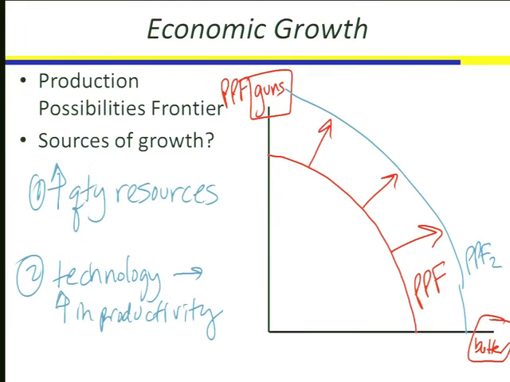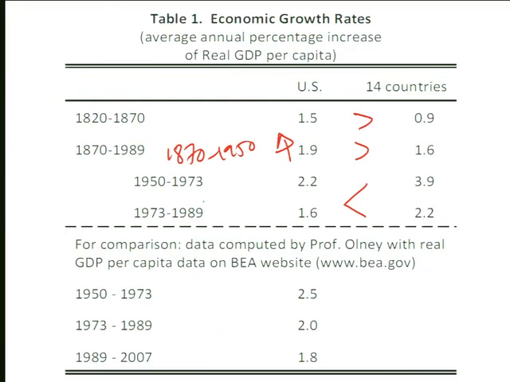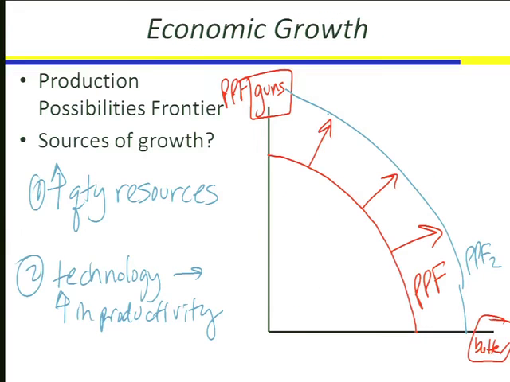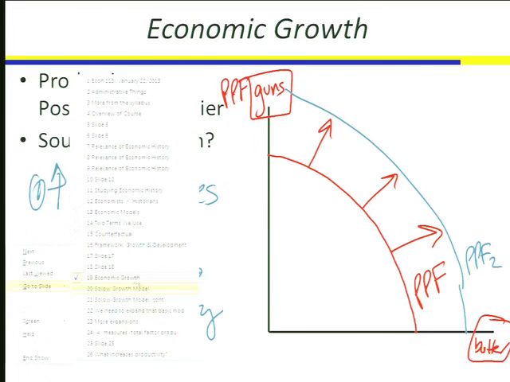So when we look at those numbers that we had in tables 1 and 2, we're going to ask how much of those rates of growth are due to increases in the quantity of resources, and how much are due to increases in productivity. Let me skip ahead to a slide. Oh, it's all right there. I was going to ask you to tell me what they were. Phooey. Well, I'll let you read it.